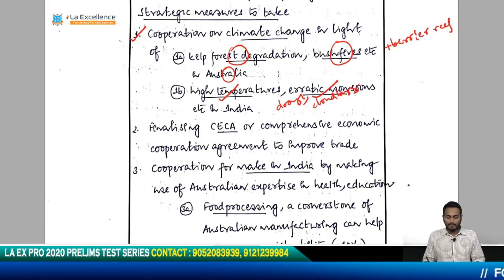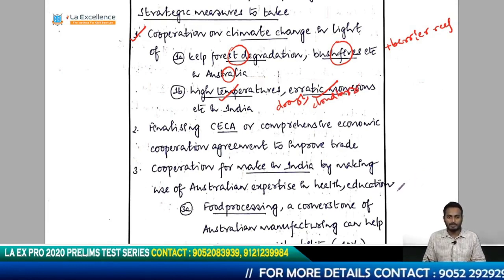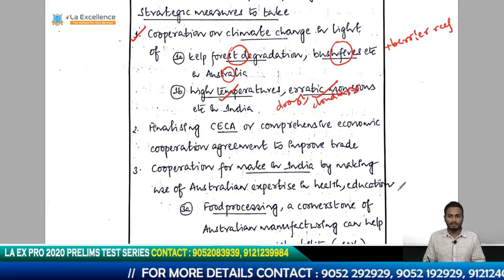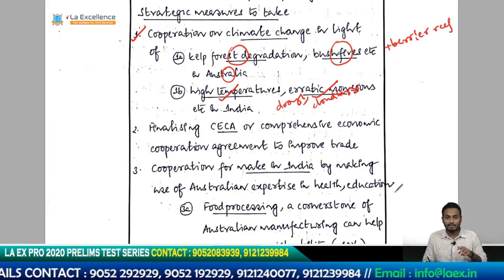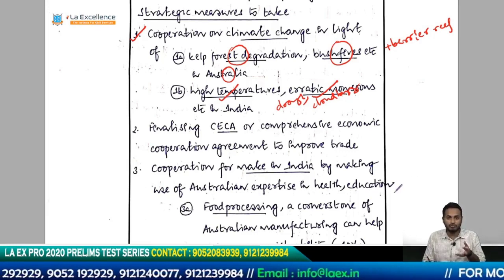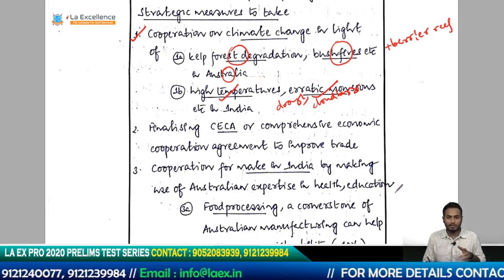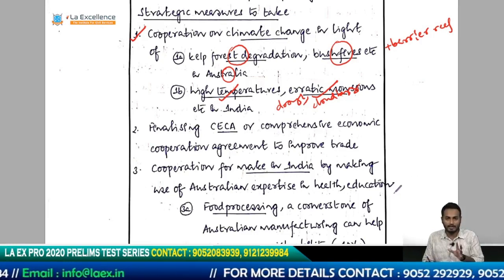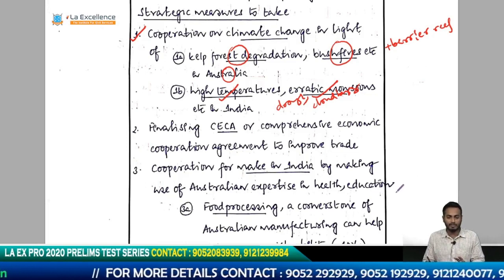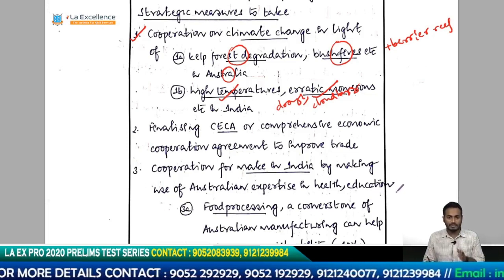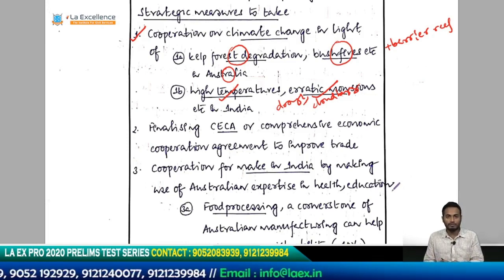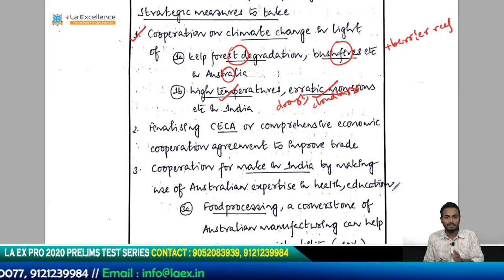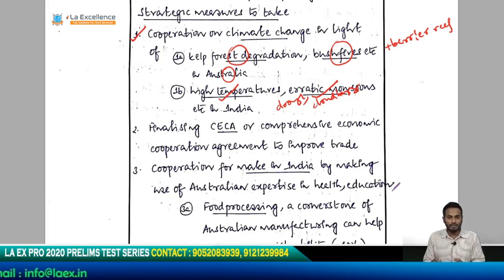So basically these two countries are quite prone to climate change, mostly because of the large coastline they have, and they are also linked by the Indian Ocean Dipole, which is basically affected by these ENSOs or the El Ninos and so on. So if climate change becomes a big factor, these two countries will definitely get impacted. So it is imperative, it is necessary that these two countries create some kind of cooperation in order to make the climate agreement move forward. So they have to cooperate with each other on these lines.